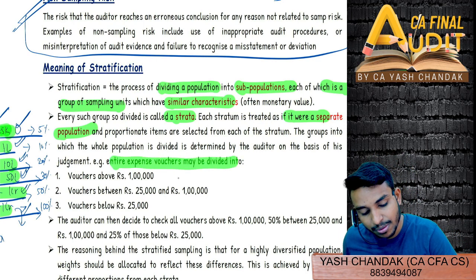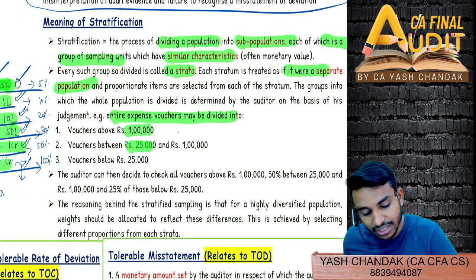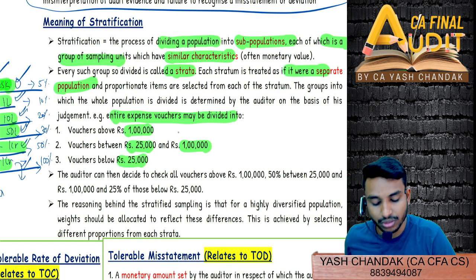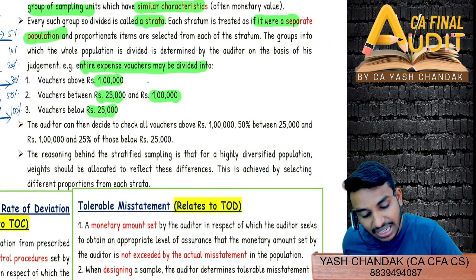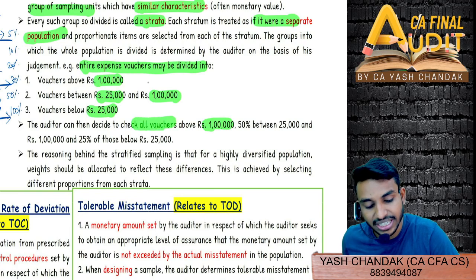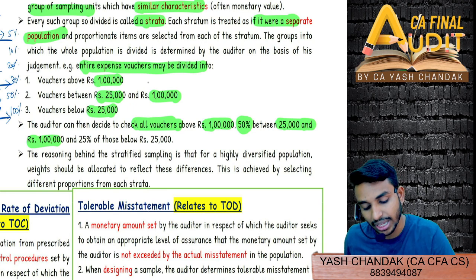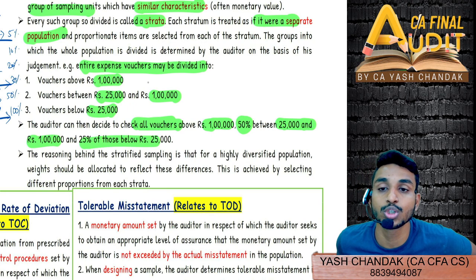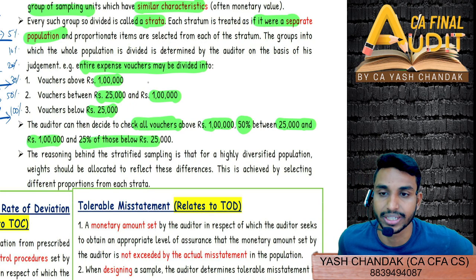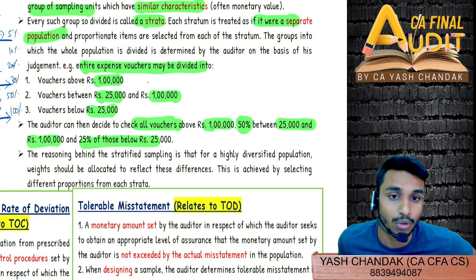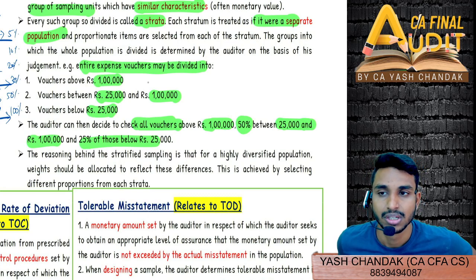The example they have given is that the entire expense voucher population may be divided into 1 lakh and above, 25,000 to 1 lakh, and below 25,000. And then they say for 1 lakh and above, do 100% checking. Then 50% checking should be done from 25,000 to 1 lakh, and for items less than 25,000 you do checking of 25% of those items. The reason being that the major amounts carry huge exposure for the entity, so they should be thoroughly checked. Wherever the entity has huge exposure in these transactions, it should check accordingly.